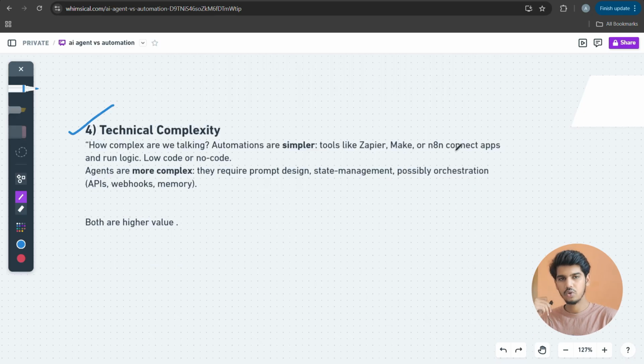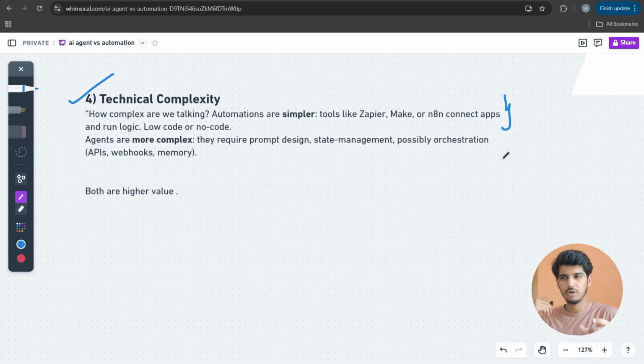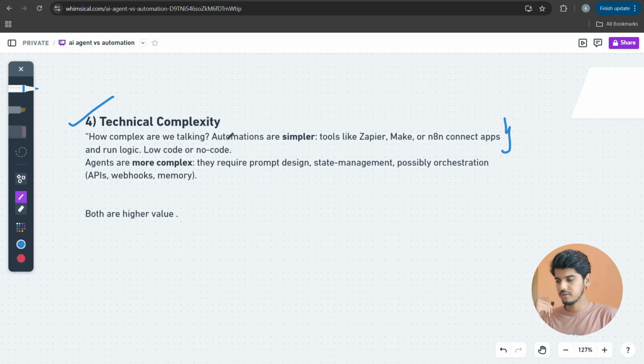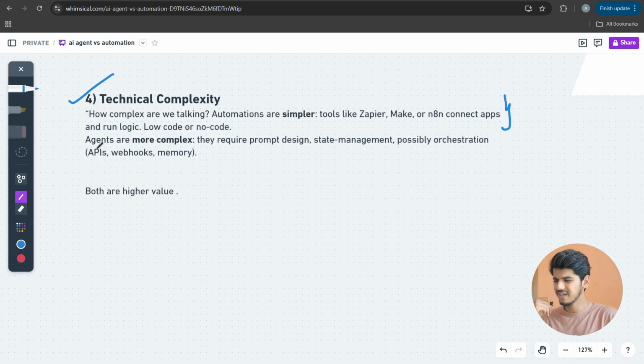Basically, they are the low code and no code tools. You don't have to do coding, and if you want some coding like 2, 3, 4 lines, then you simply go on ChatGPT and search for that. You don't need to learn coding for this.